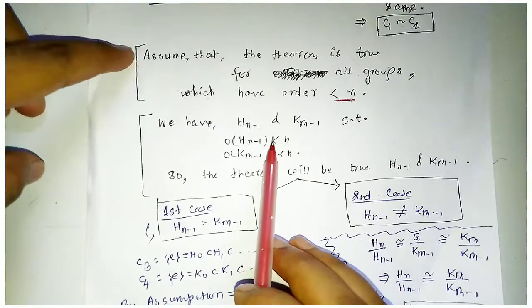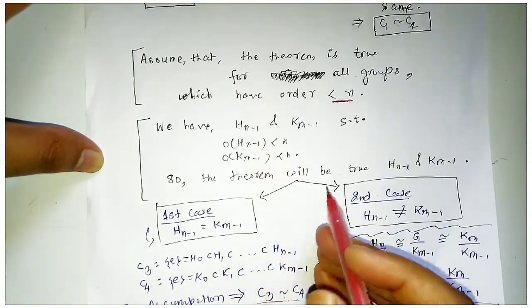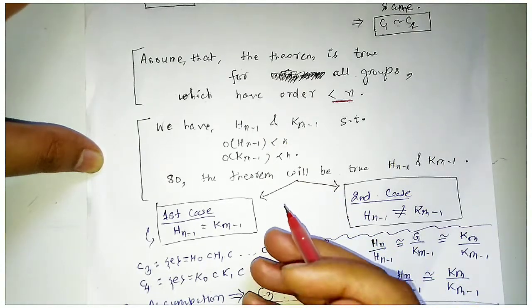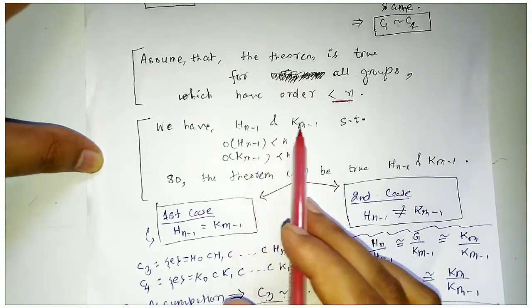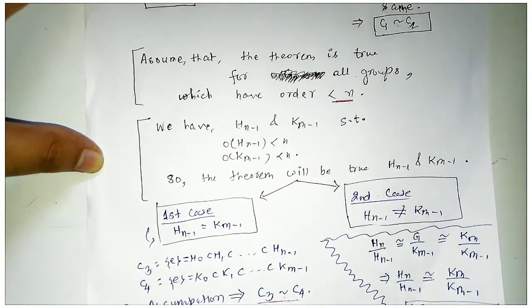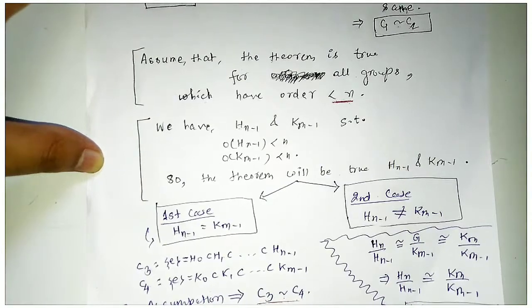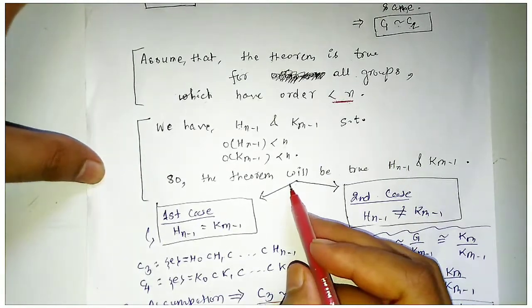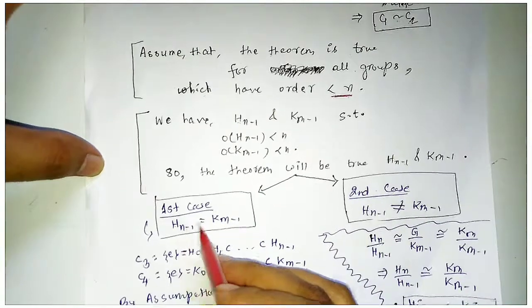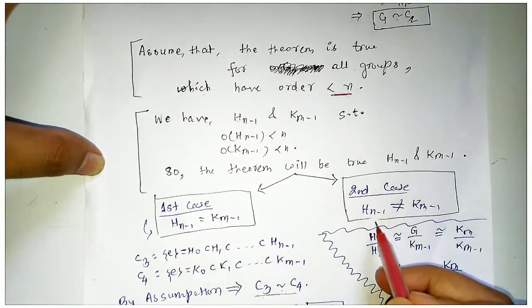So by our assumption, for these two subgroups our theorem will be true. That means any two composition series for these subgroups will be equivalent. So then we have to prove that C1 is equivalent to C2. Here two cases arise. The first case is if these two subgroups are equal, and the second case is these are not equal.